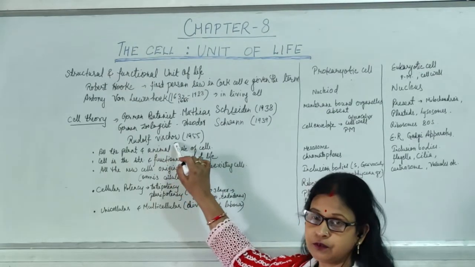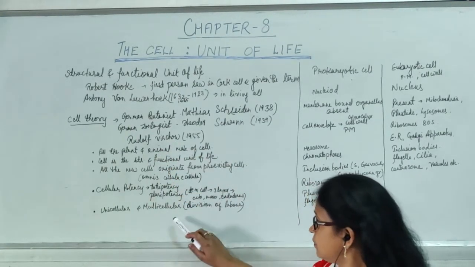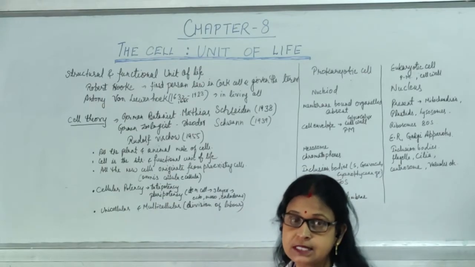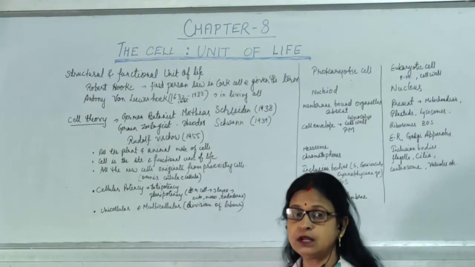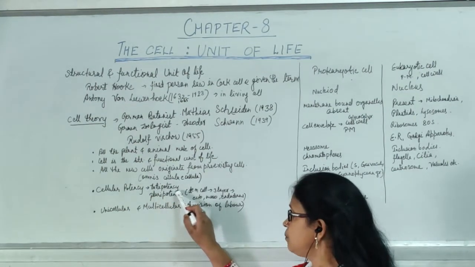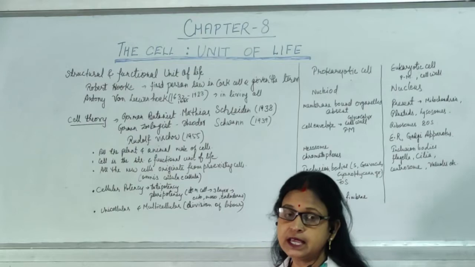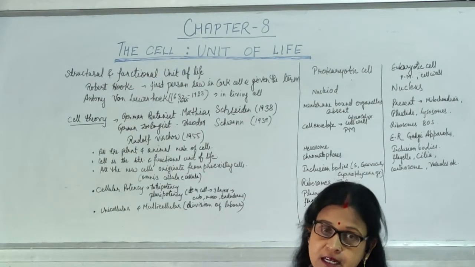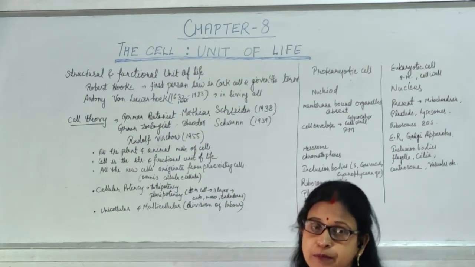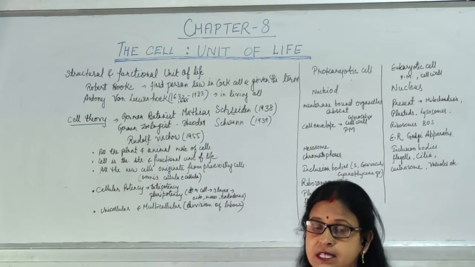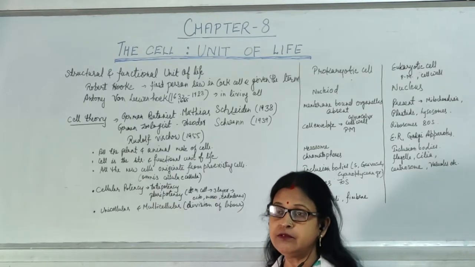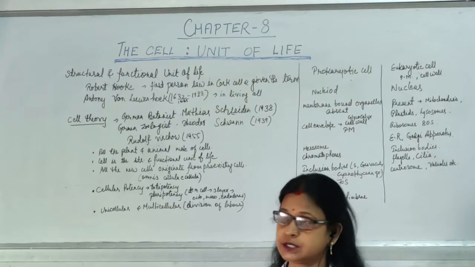Now the cell has some potency, and that is known as cellular potency. It is of different types. First type is totipotency. That means each and every cell has the capacity that it can grow and develop into a complete individual, and these characteristics are present in plants, and on that we are doing the plant tissue culture.